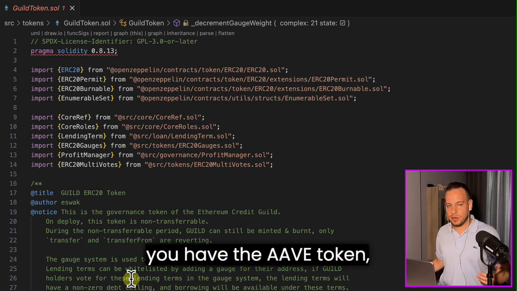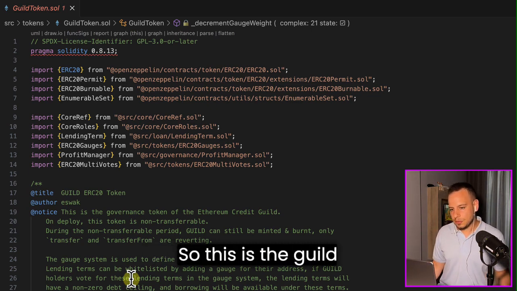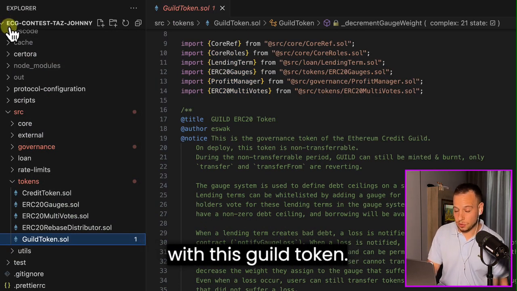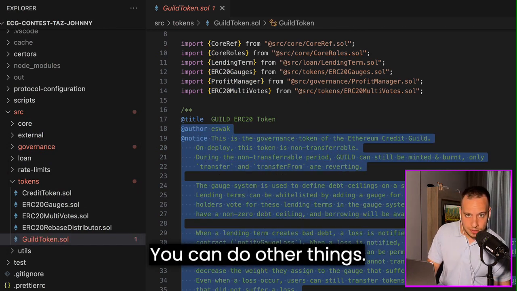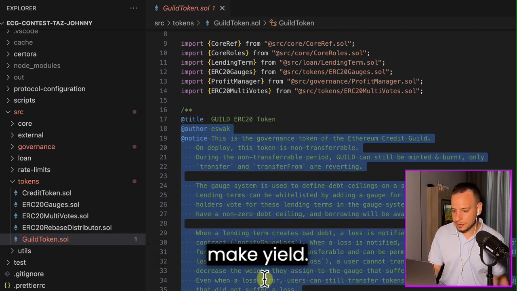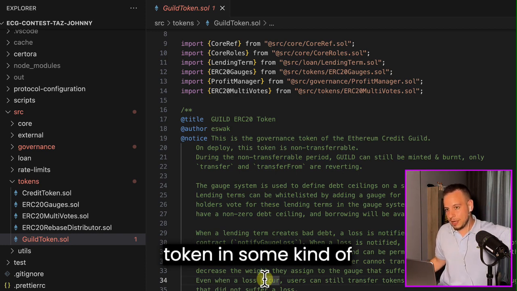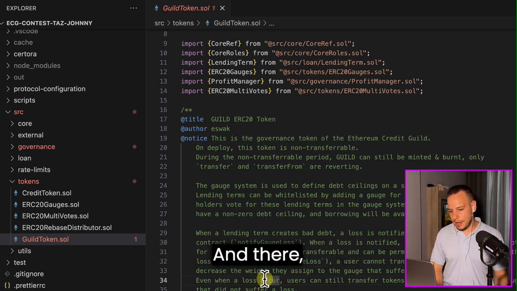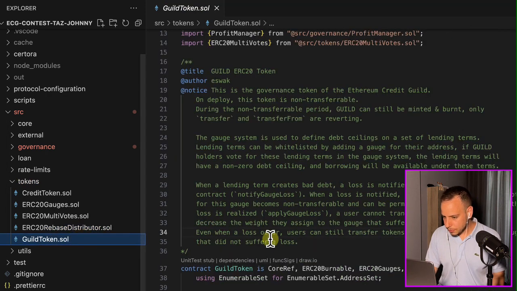Like in AAVE, you have the AAVE token. In Uniswap, you have the UNI token. So this is the Guild token, but there are a lot of things you can do with it, more than just vote for proposals. You can stake it and make yield. You can be slashed if you staked your Guild token in some lending term that had bad debt. And there are a lot of interesting nuances around this Guild token.